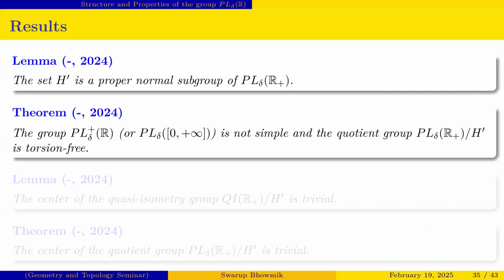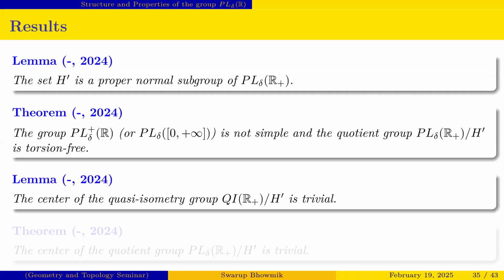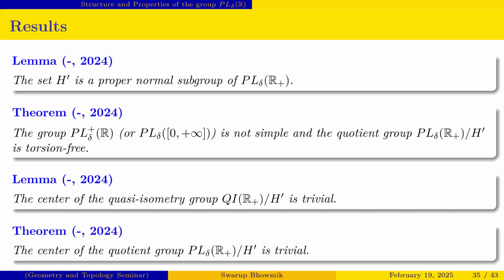Interestingly, this group PL-delta-plus(R) is obviously not simple from the above, and the quotient group PL-delta(R-plus) by H prime is torsion free. This is really interesting, that this group is torsion free. Also we proved that the center of the quotient quasi-isometric group QI(R-plus) by H is trivial, and by using this result we also proved that the center of the quotient group PL-delta(R-plus) by H prime is trivial.